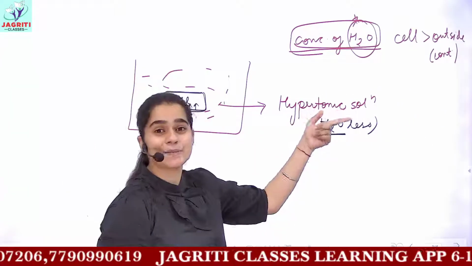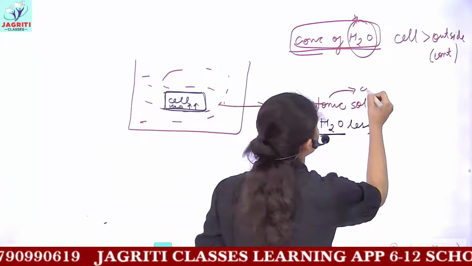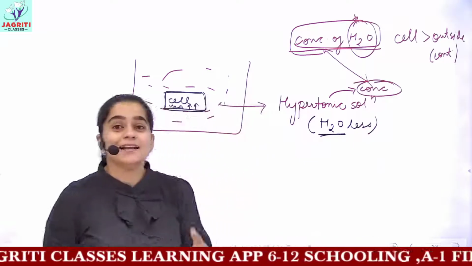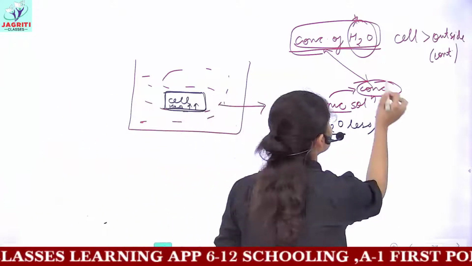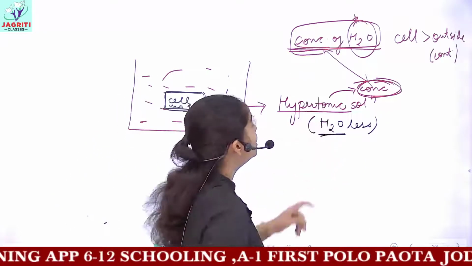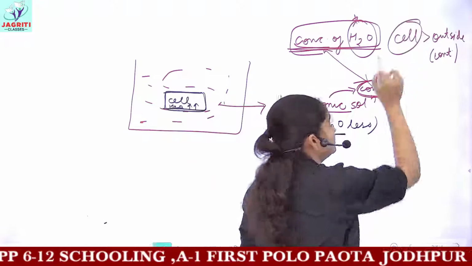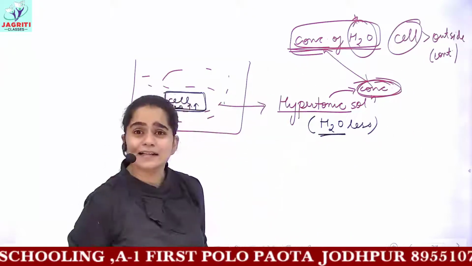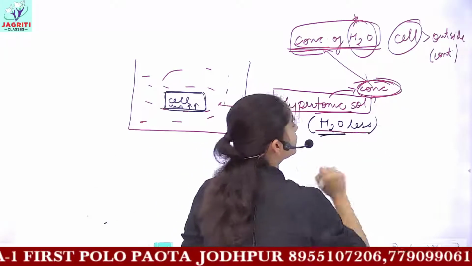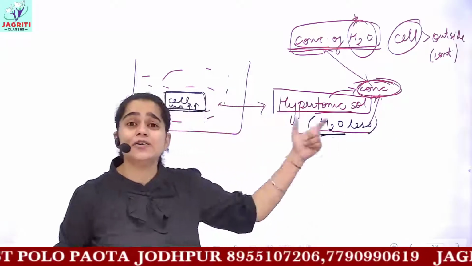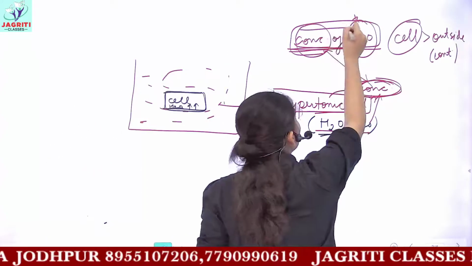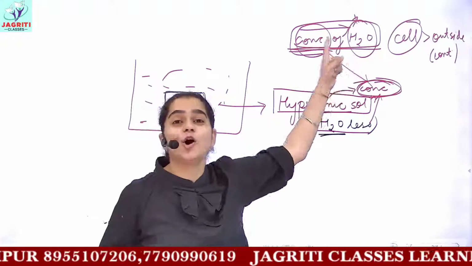So here I am referring to the concentration of water, and earlier I told you that a hypertonic solution can be said to be a concentrated solution. Please do not get confused between these two terms: at one moment I am saying hypertonic means concentrated solution, and at the next I am telling you that the concentration of water is more inside the cell. The difference is that a hypertonic solution contains less water, so it is a concentrated solution. But here I am talking about the concentration of water, your solvent.